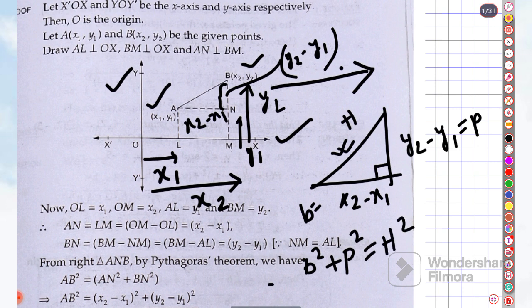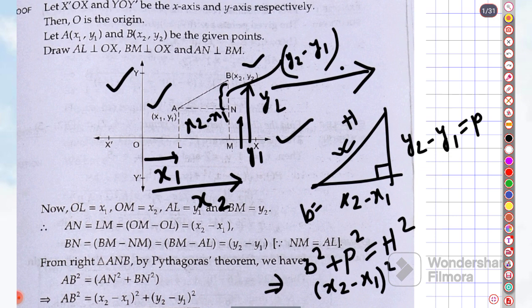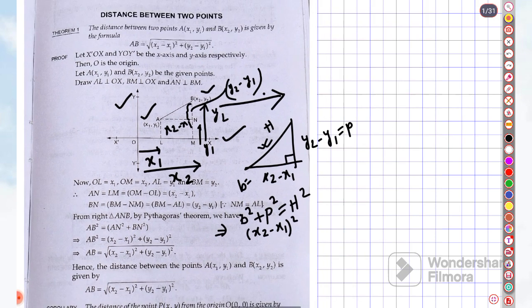Now if you put in the values, B is (x2 minus x1) whole squared, and P is (y2 minus y1) whole to the power 2, equal to h squared. Here h is actually the distance between these 2 points.